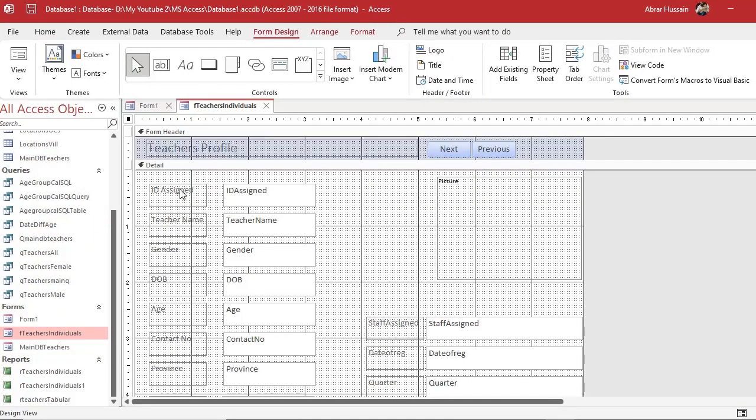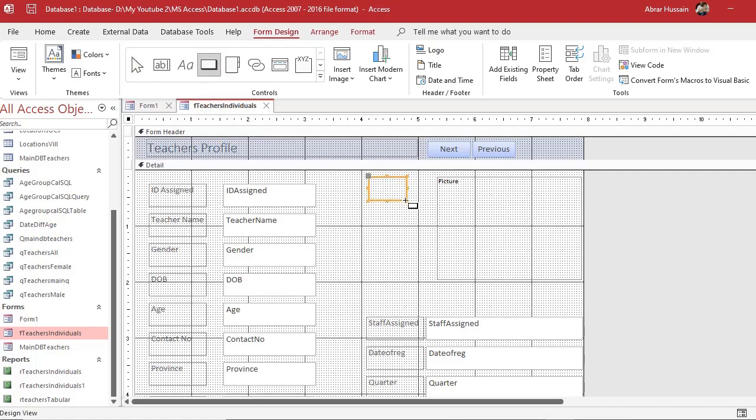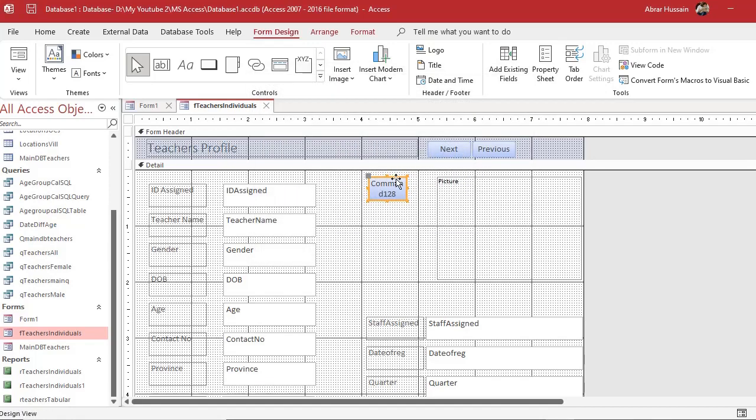In this one, I just named it and added the next and previous buttons that I already did in the previous session. From here, you can add these buttons, click, drag, and now you need to choose what operation: go to next record and previous record. These two buttons I have added. And here I just added that picture the same way as I did in session 3.